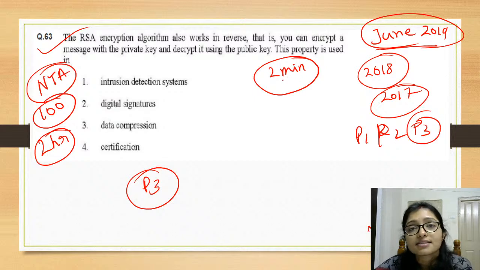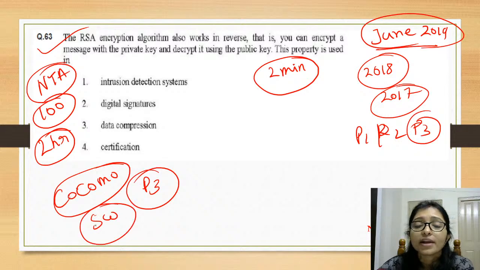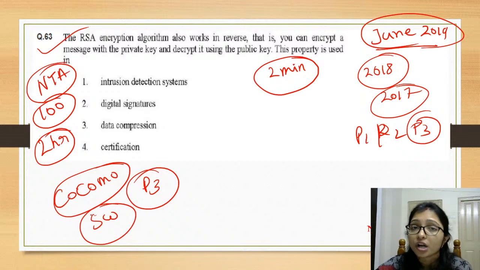Even you can see that previously for COCOMO, for software engineering, before NTA NET, they were asking very difficult type questions and difficult calculations. But in NTA there is no question with difficult calculation, because they know that they are not providing you a calculator. So without a calculator you can solve it.